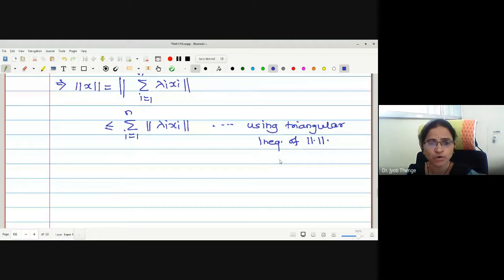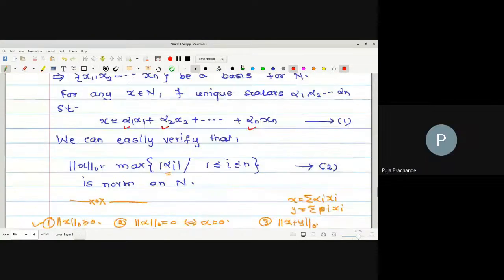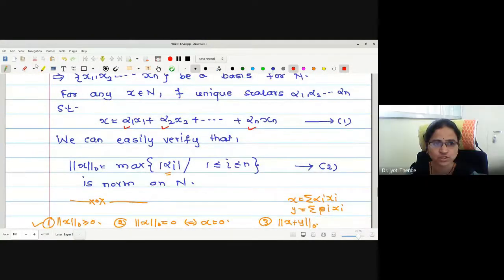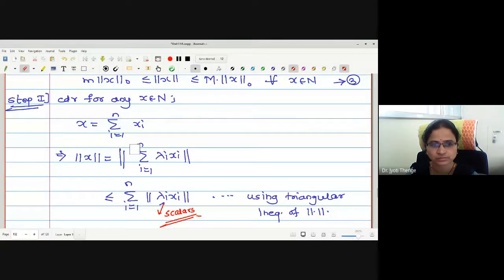Now let me use the fourth property also. The scalars are alphas, we have written alphas, so let me change it to alpha. It's a matter of symbol only. This is alpha i xi.